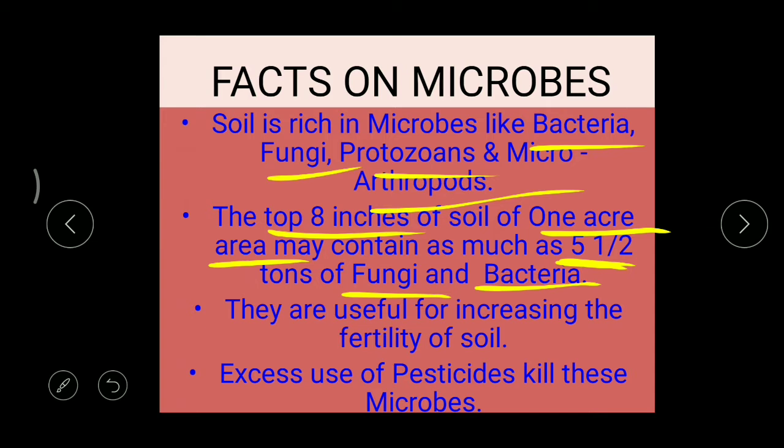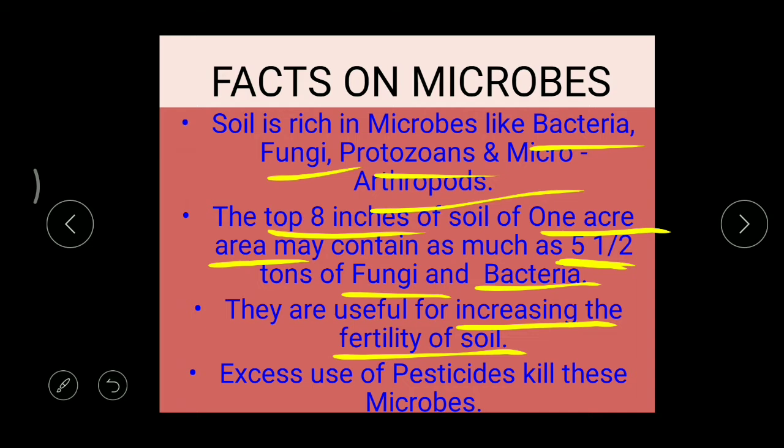Because of this manure, they help in increasing the fertility of the soil. Fertility means the producing capacity of the soil. In this way, these microbes make the soil rich in nutrients.